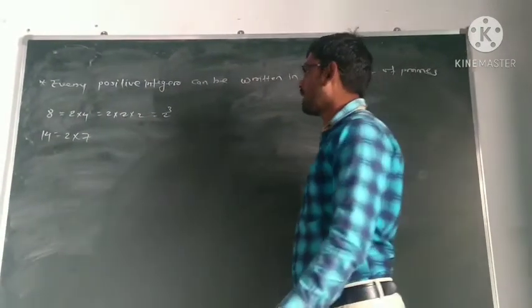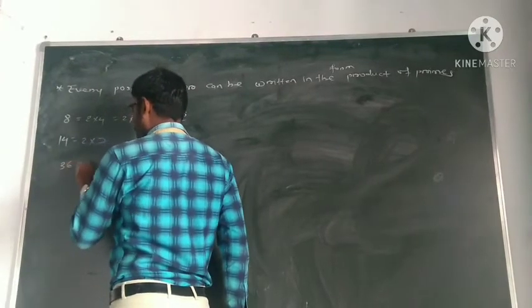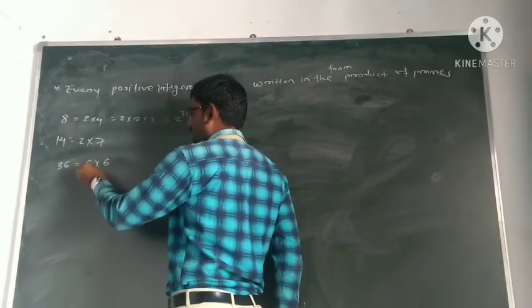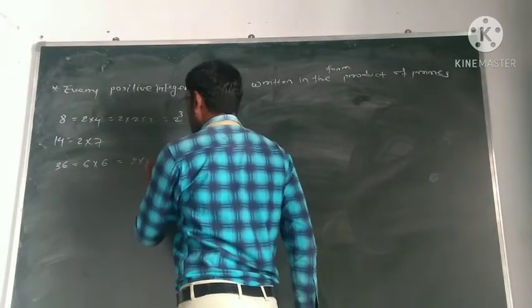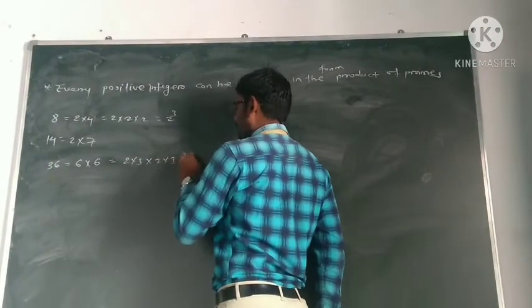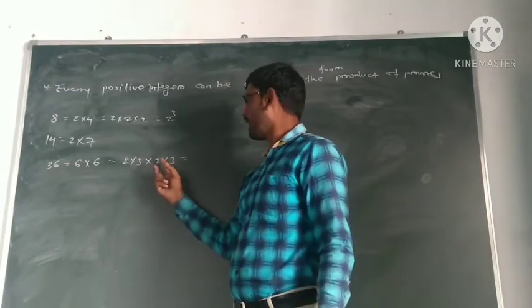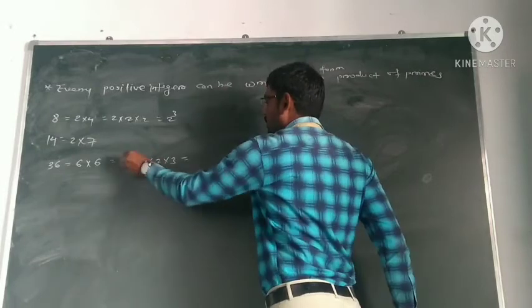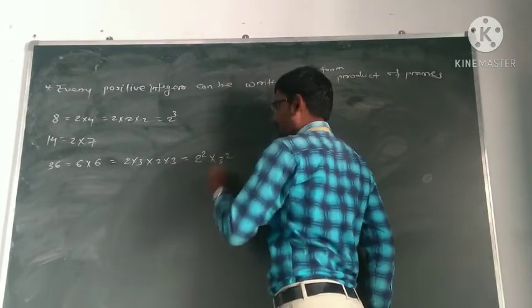Take any number, say 36. 36 is equal to 6 into 6, but 6 is not prime. But 6 is equal to 2 into 3, so again 36 as a product of primes can be written as 2 square into 3 square.